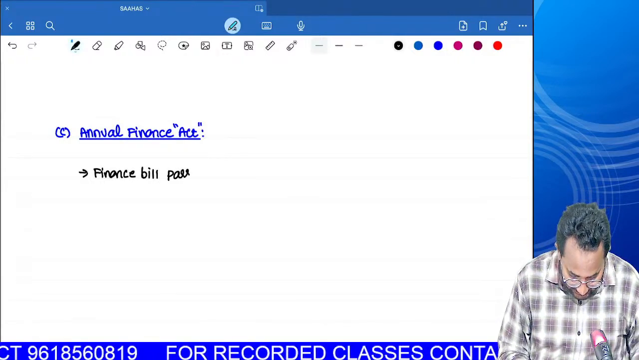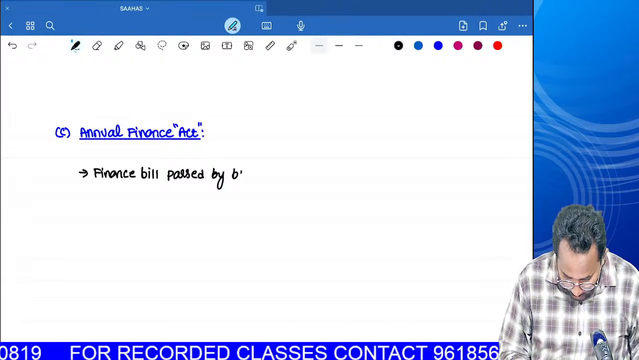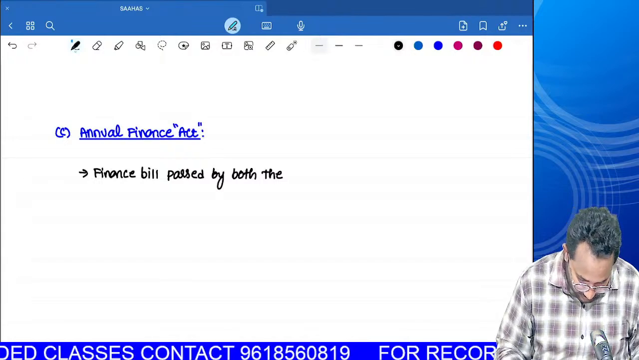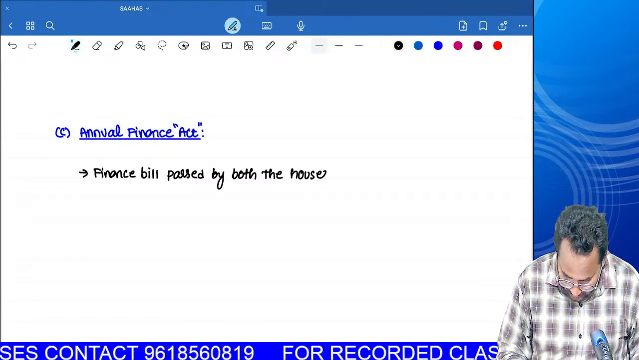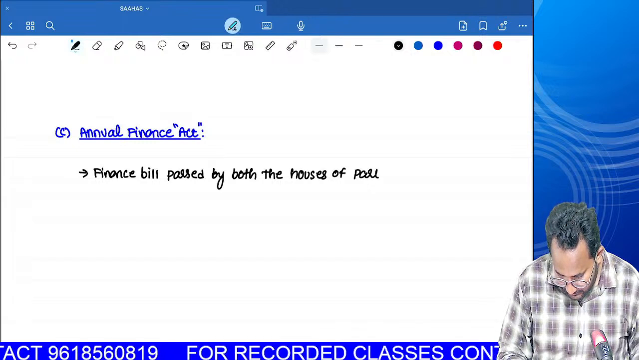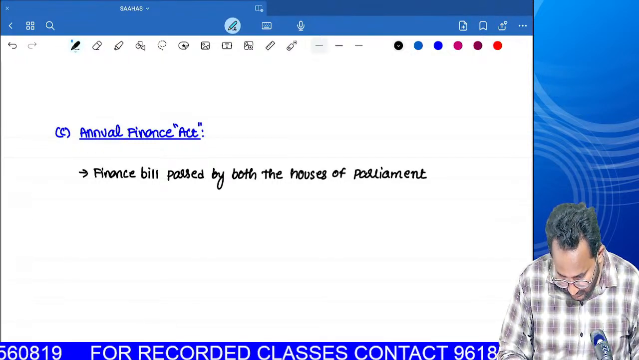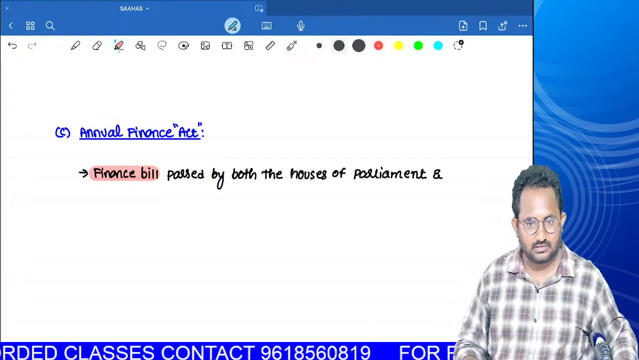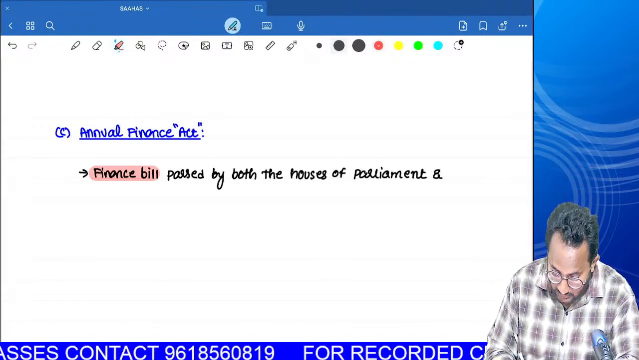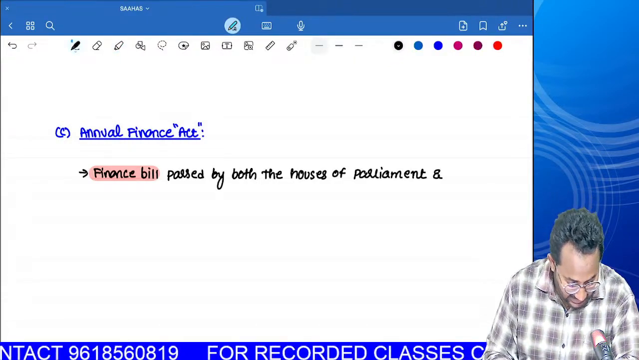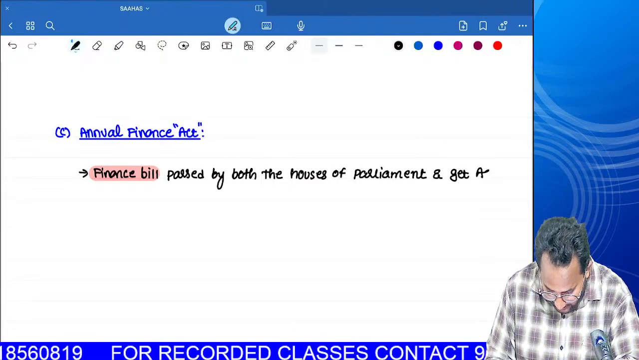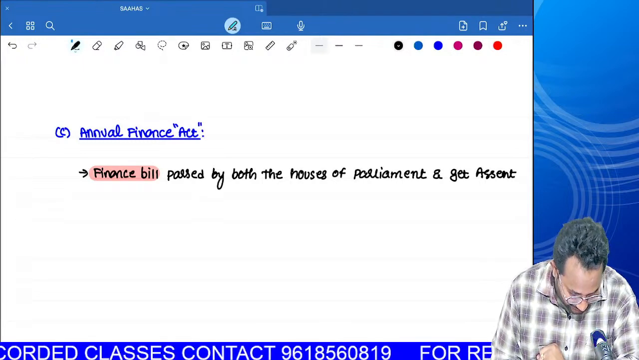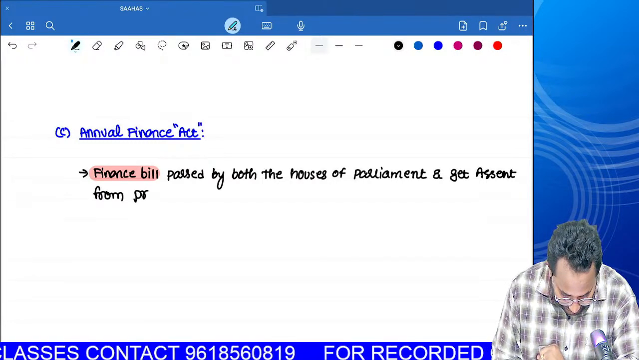If that finance bill is passed by both the houses of parliament, Lok Sabha and Rajya Sabha, and it gets assent from, can you tell me, assent from whom? The President of India.